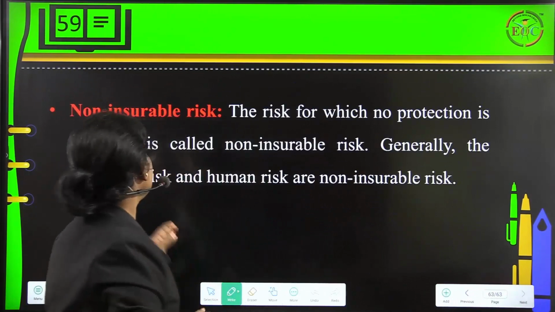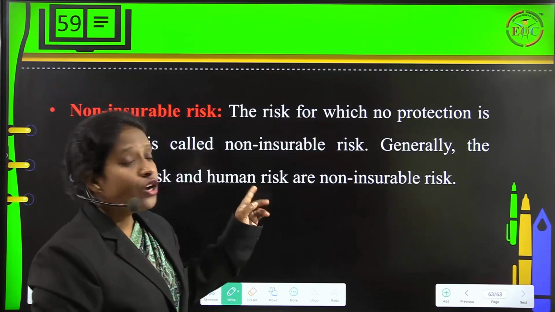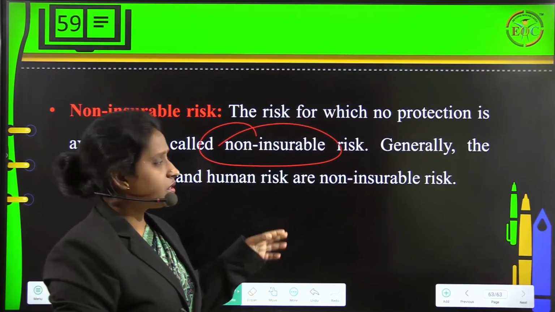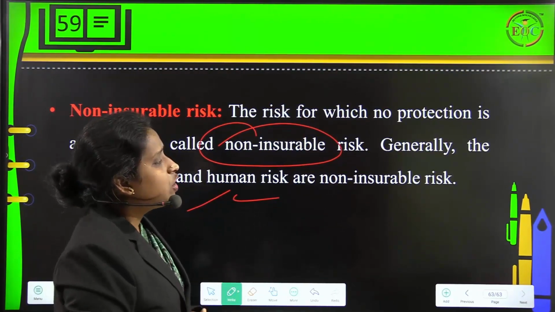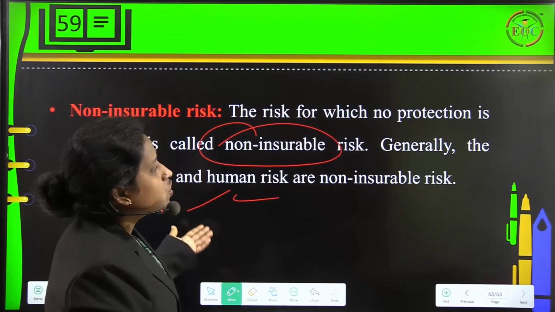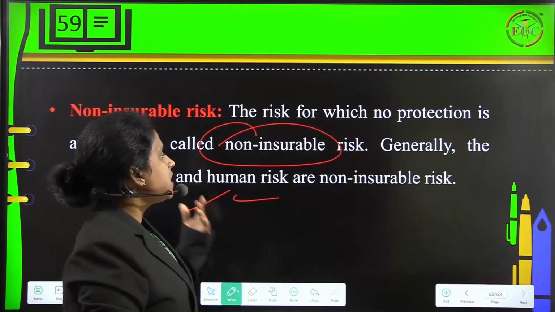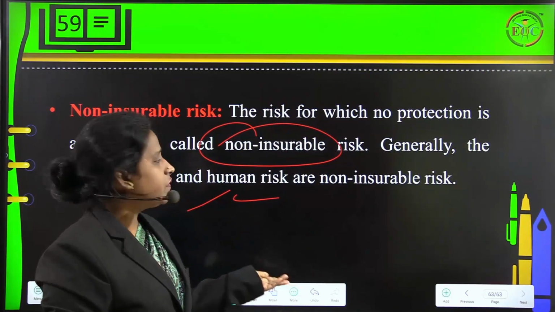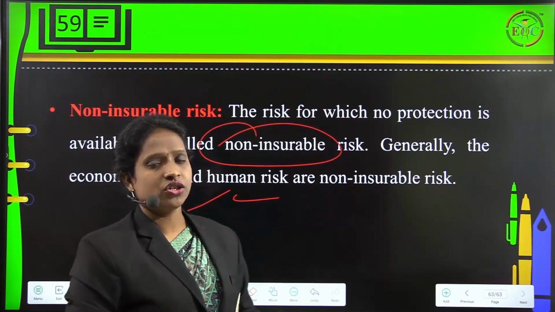Then non-insurable risk is the next concept that we have to understand. The risk for which no protection is available is what we call non-insurable risk. Generally, the economic risk and human risk are what we call non-insurable risk. Here it cannot be insured, so there is no protection available. That is why we call it non-insurable risk. So by this we are going to conclude today's session.